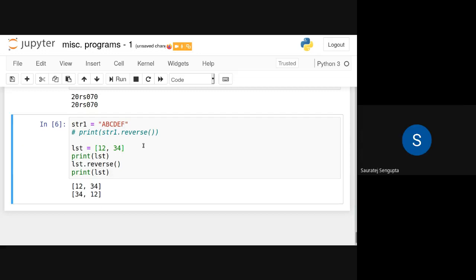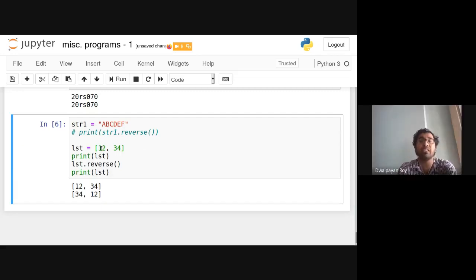So here these are the two elements. The first element is 12 and the second element is 34. And the positions of the individual elements are just getting reversed.